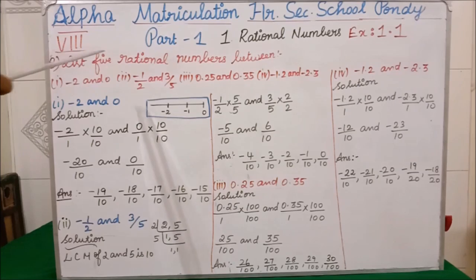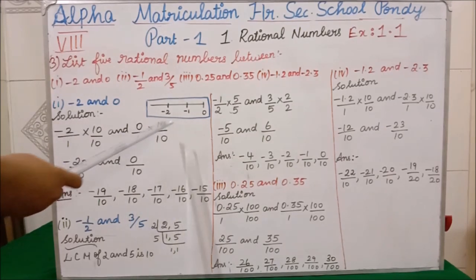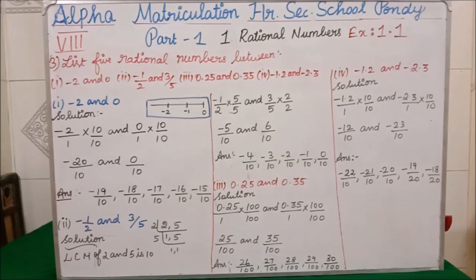Multiplying and dividing by 10 will not change the question, isn't it? The 10 will get cancelled, which means our question is only minus 2. So we are multiplying with 10 and dividing with 10. Similarly for the 0, multiplying with 10 and dividing with 10.